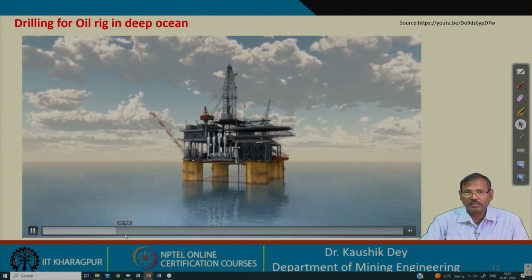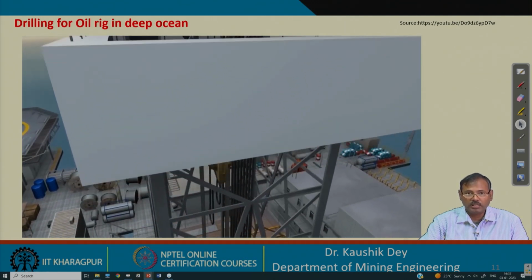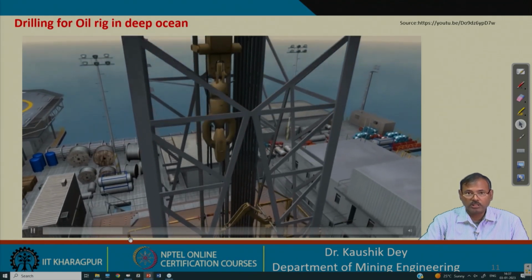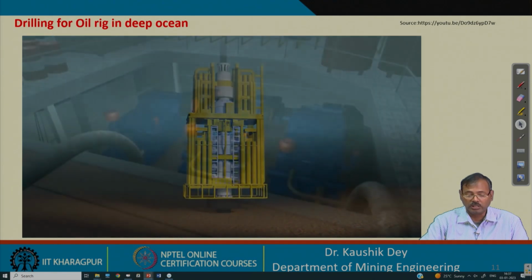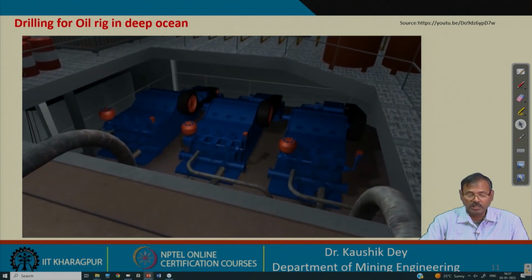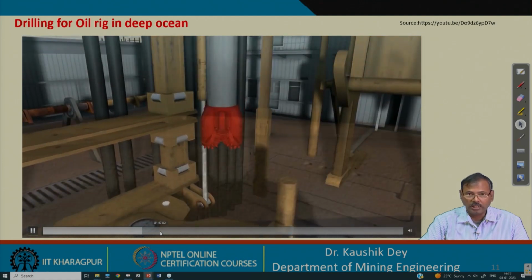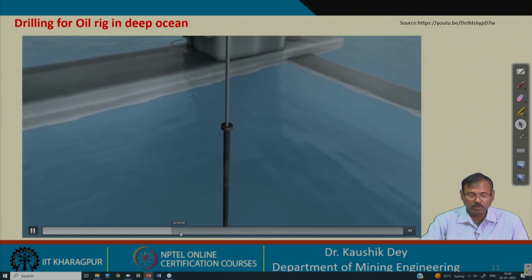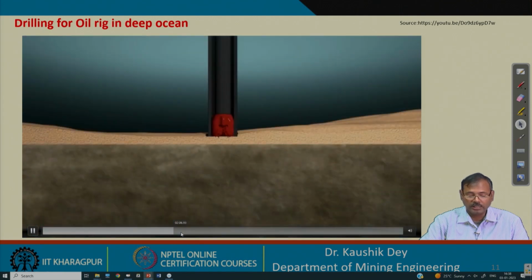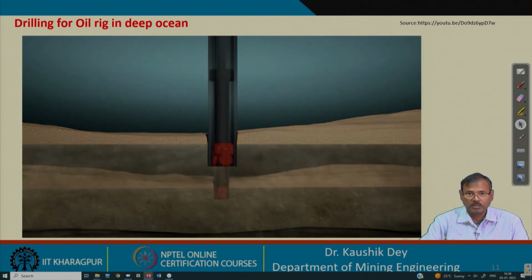As it is an oil rig, very deep drilling has to be practiced here. It is almost 3000 meter that has to be drilled. So, a big drill rig is utilized, large dia drilling has to be carried out, using a casing that is placed, then the drilling is carried out.